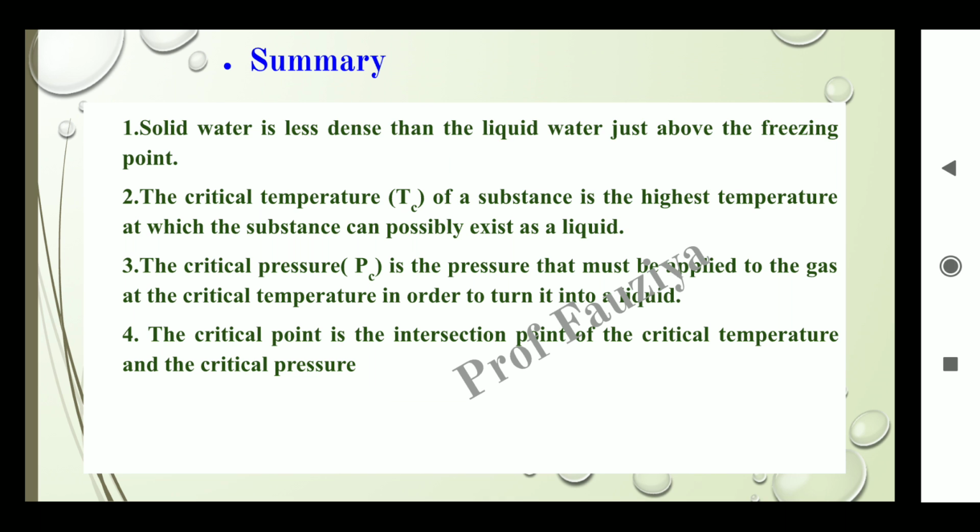So overall in this lecture we have studied that solid water is less dense than liquid water, just about the freezing point. Second, the critical temperature Tc of a substance is the highest temperature at which the substance can possibly exist as a liquid. Third, critical pressure, represented by the symbol Pc, is the pressure that must be applied to the gas at the critical temperature in order to turn it into a liquid. Fourth, the critical point is the intersection point of the critical temperature and critical pressure. Thank you.